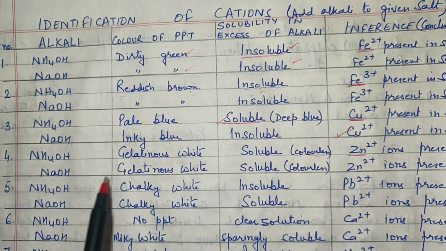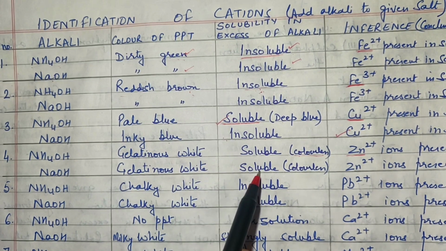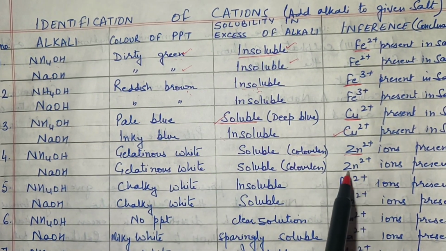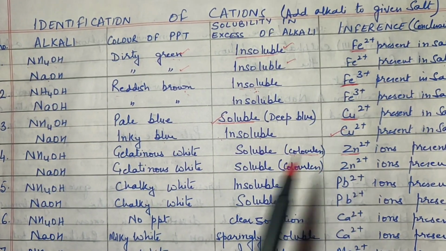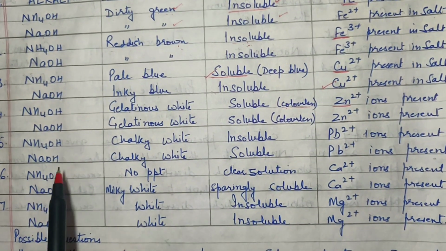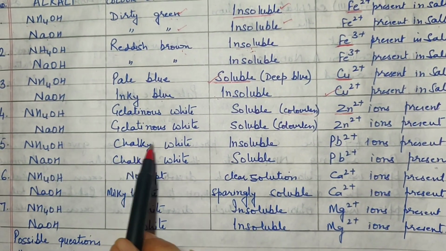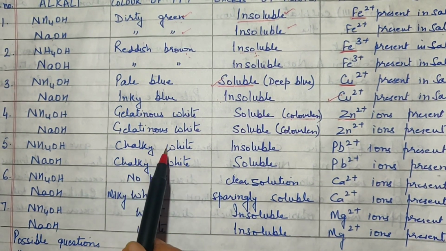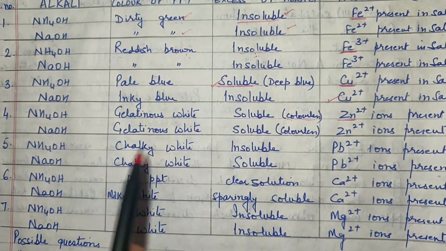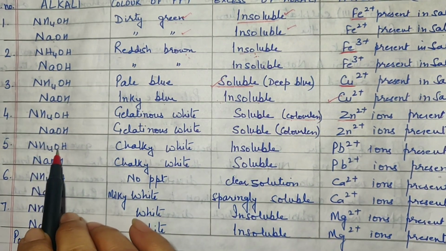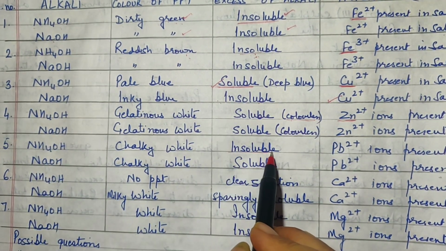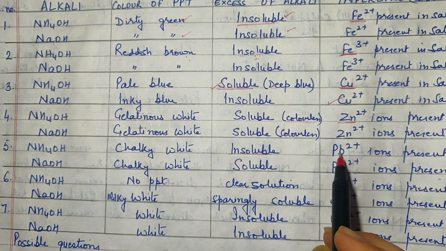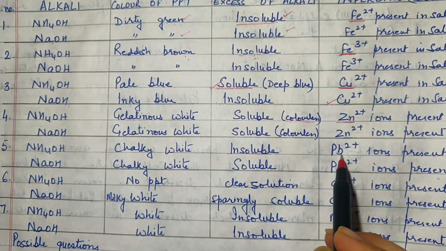With sodium hydroxide also, the color of the precipitate and the solubility is just the same, indicating the presence of zinc ion. Now, to another salt, if you add ammonium hydroxide and you obtain chalky white, it is as if chalk has been put in water. So that kind of precipitate is referred to as chalky white. And when you add excess of ammonium hydroxide, it remains insoluble. It does not dissolve. So this is an indication of the presence of lead ions in the salt.